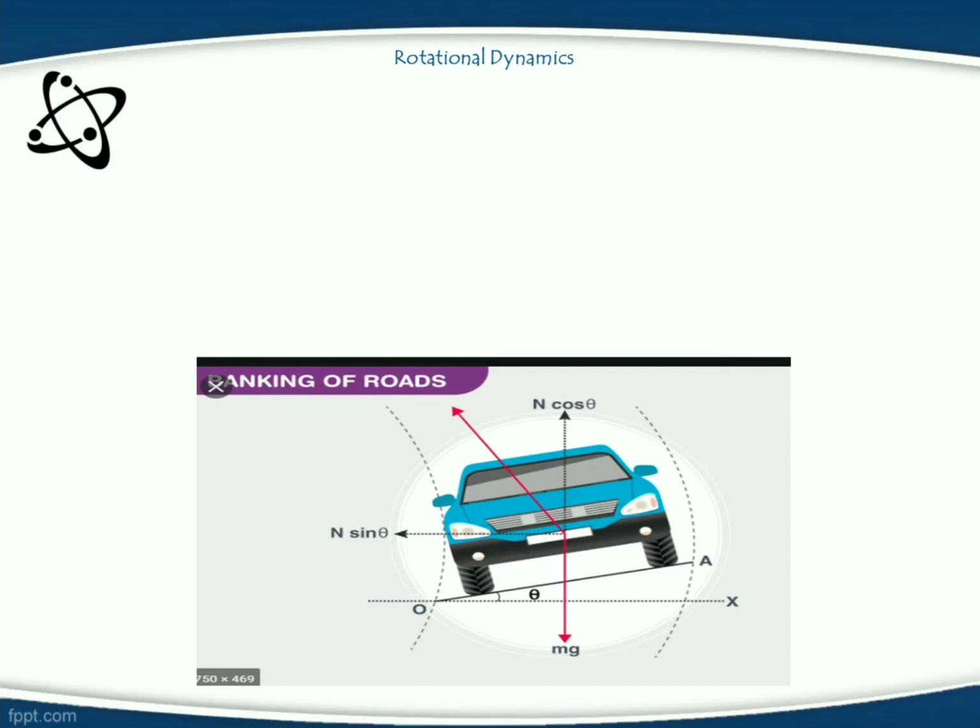In the previous lecture, we already studied the applications of uniform circular motion when a vehicle is moving along a horizontal circular track. According to this application, the most safe speed of the vehicle is given by square root of mu s r g. From this equation, we can say that the most safe speed of the vehicle depends upon the force of friction of the road. Hence, to maintain the safe speed of the vehicle on a horizontal circular track, the road should have more friction.